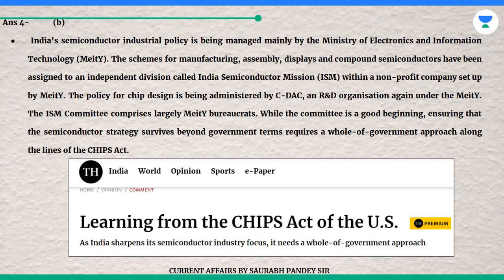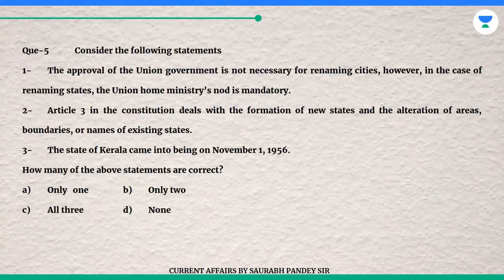While the committee is a good beginning, ensuring that the semiconductor strategy survives beyond government terms requires a whole-of-government approach along the lines of the CHIPS Act.